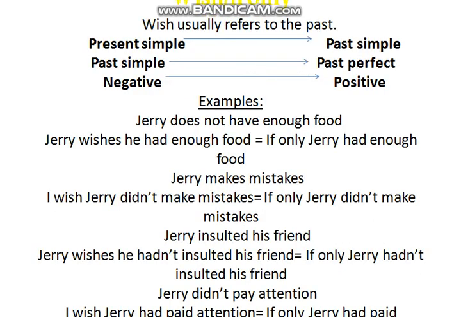Now, when we talk about wish or if only, wish or if only is something really different. Wish or if only refers to the past, which means something which cannot be realized normally. But we need to be careful. Now, normally if I say, for example, I don't have a car, I wish I had a car, which means this is a kind of imagination, but in reality I don't have a car.